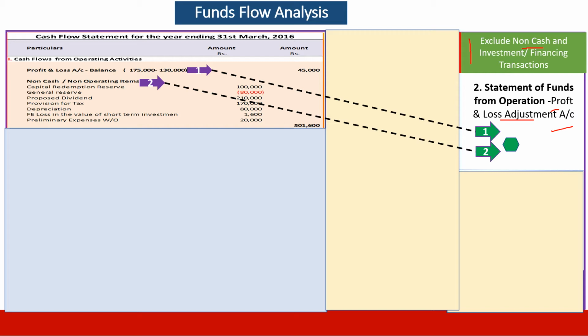The only difference between the two is that when it comes to the statement of funds, it will be like a ledger account, debit and credit. Here we are putting it in the form of a linear template.